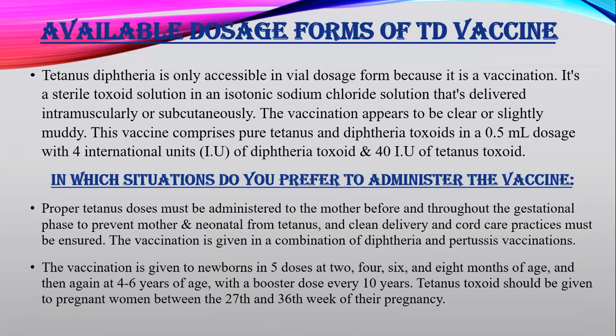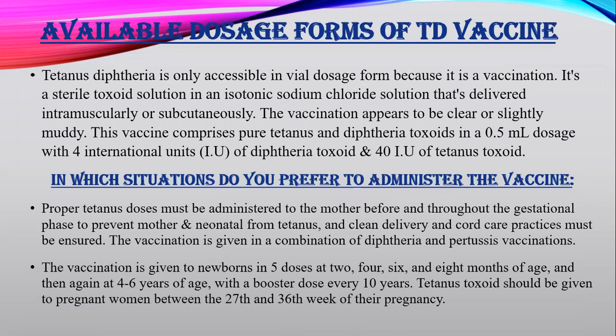Now, the available dosage forms of TD vaccine. As you know, it's a vaccine, so it has to be available in ampule and vial dosage form. It's a sterile toxoid solution, made with sodium chloride solution, that's delivered intramuscularly or subcutaneously. It's not given IV, as it's a vaccine.